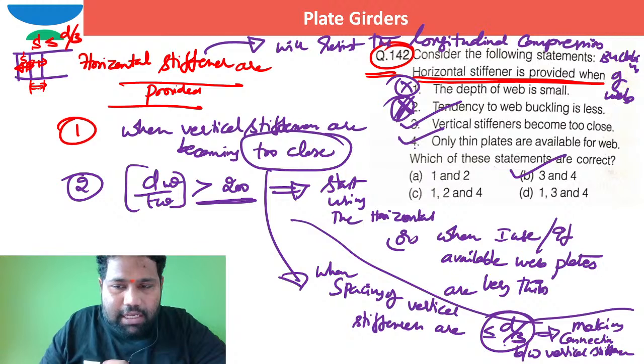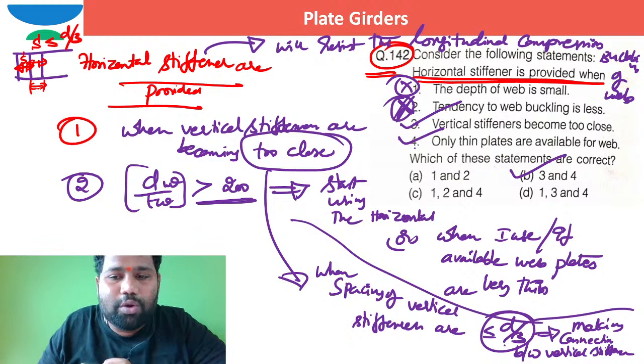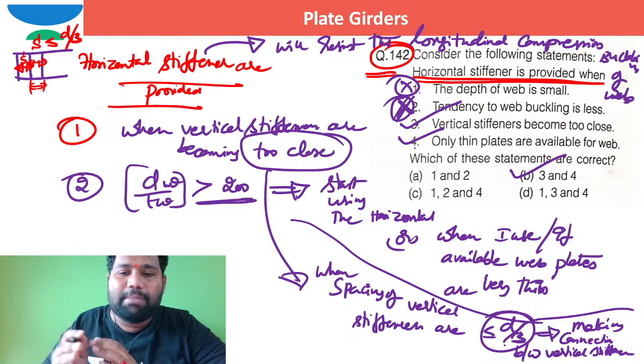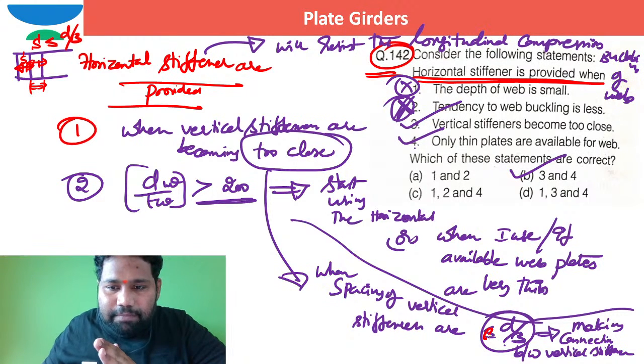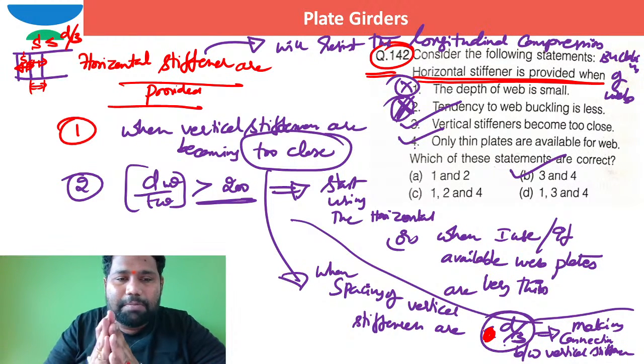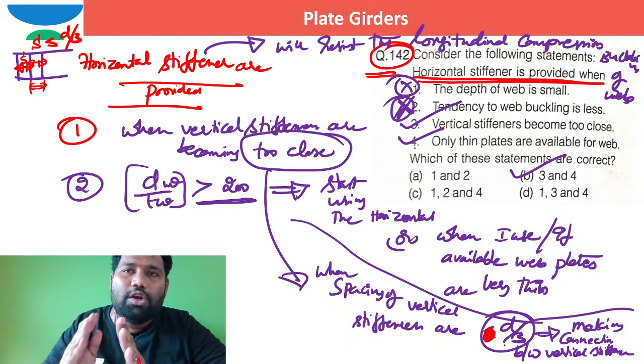That is the reason the code says the minimum spacing required for vertical stiffeners is d by 3. It should be more than or equal to d by 3.